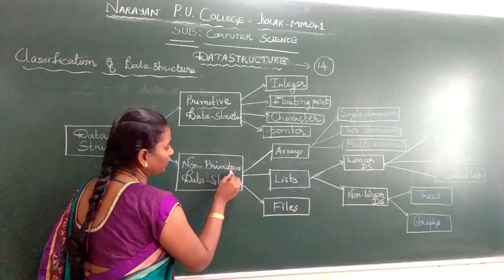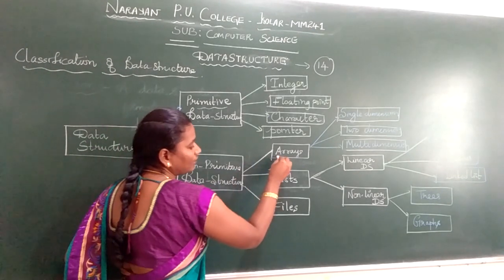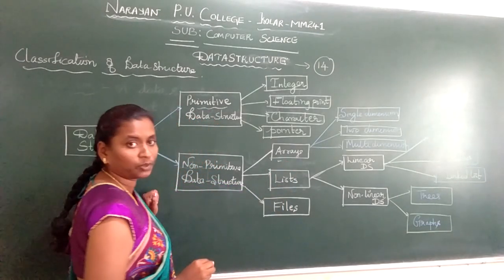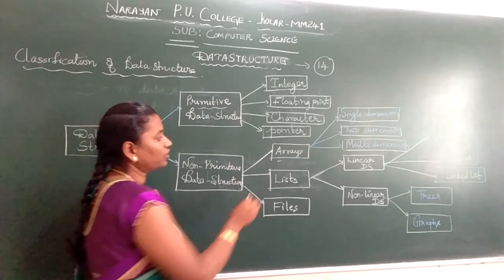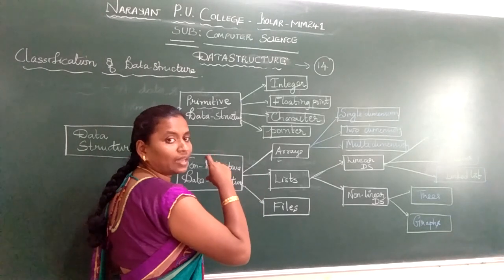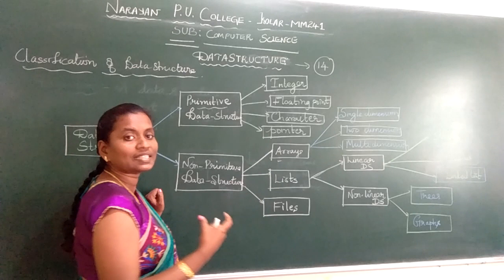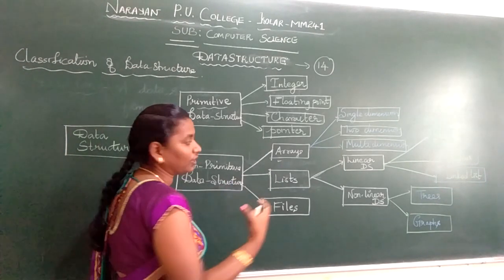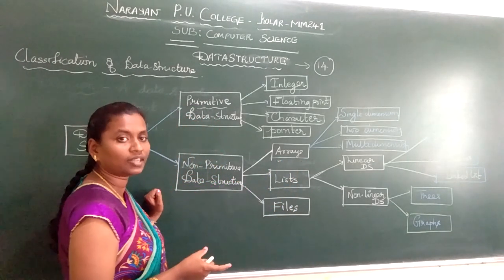Next, non-primitive data structures, which are not directly operated on the machine level instructions, include arrays, lists and files. When I talk about arrays, you have seen them even in your first year PUC arrays chapter. What is the definition of an array? An array is a type of data structure which stores elements in a linear, homogeneous fashion. It is a collection of homogeneous elements with a common name and a common data type, that is, similar type of elements.